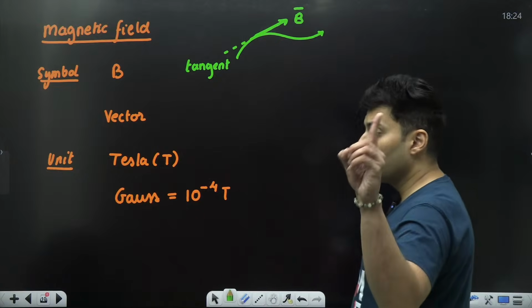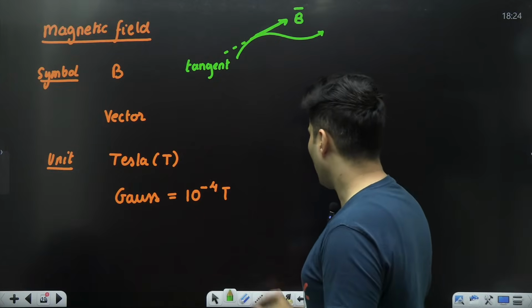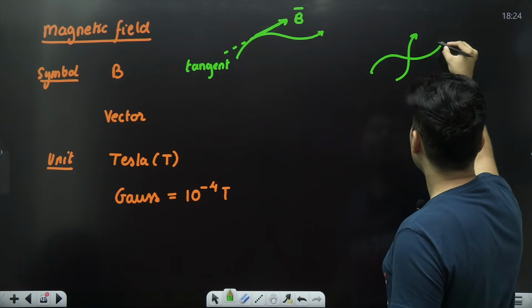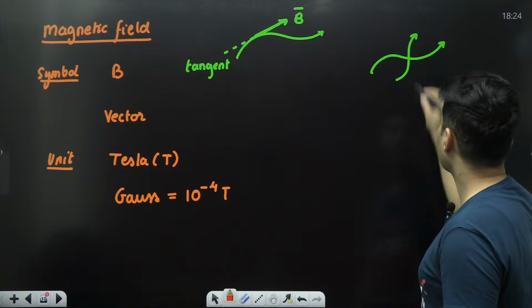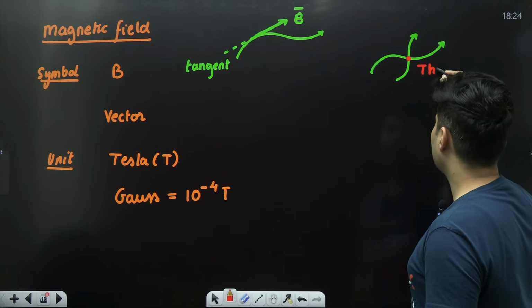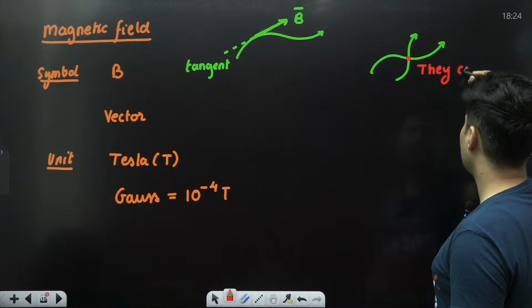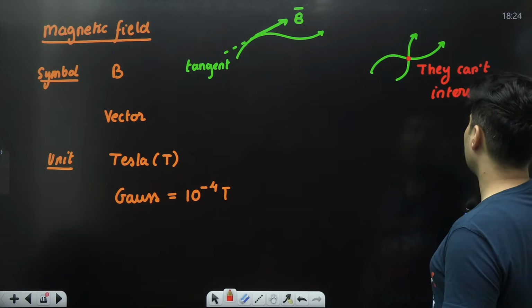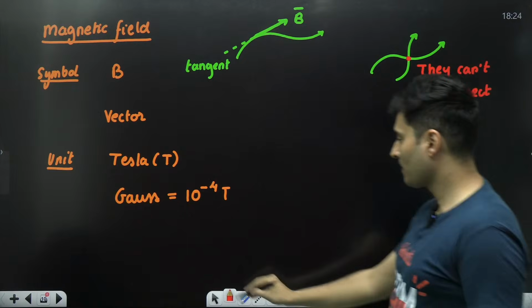They use the symbol B, not E, please mind it. Also, if you take two magnetic field lines, this cannot happen. They can't intersect, just like electric fields. This is not at all allowed.